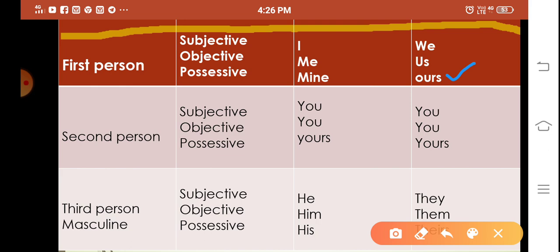So the second person can be subjective, objective, or possessive in form. So you have to give me the information. So you is in the subjective form, and it can be plural. These are singular forms and these are plural forms. It can be in the objective form, I gave you. Here I gave you, and it refers to more than one person. So you here means more than one person. Possessive pronoun and second person. Possessive means belongingness.